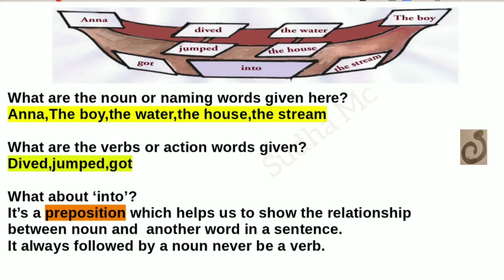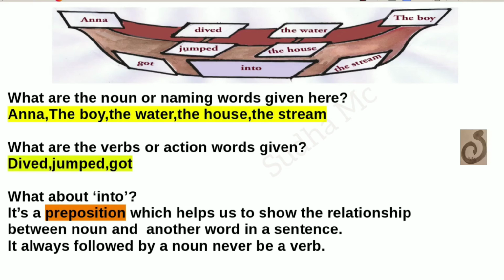Then what are the verbs or action words given? Let's go through that: dived, jumped, got. Do you see another word here? Into. It is a preposition which helps us to show the relationship between a noun and another word in a sentence. It is a connector.